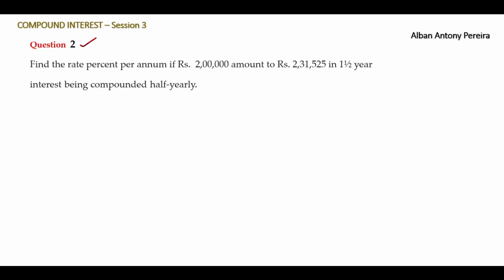Let's solve question 2. Find the rate percent per annum if rupees 2 lakh amount to rupees 2,31,525 in 1.5 years, interest being compounded half yearly. Let's note down the data given. Principal is rupees 2 lakh. What else? Amount is given as 2,31,525. N is 1.5 years, and you can see here compounded half yearly.